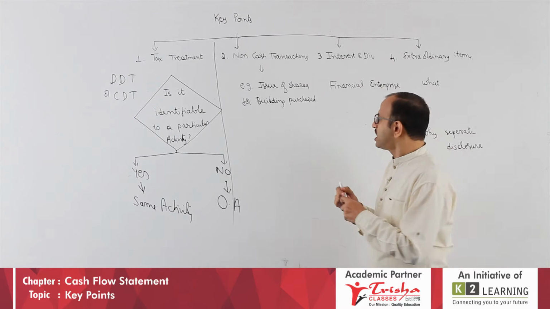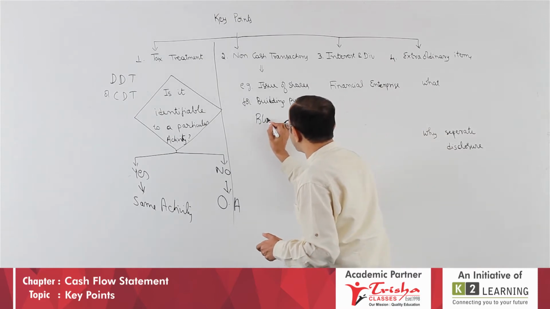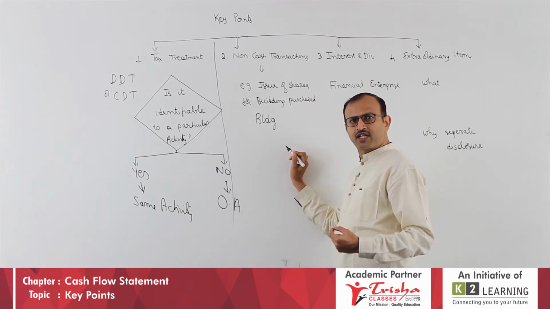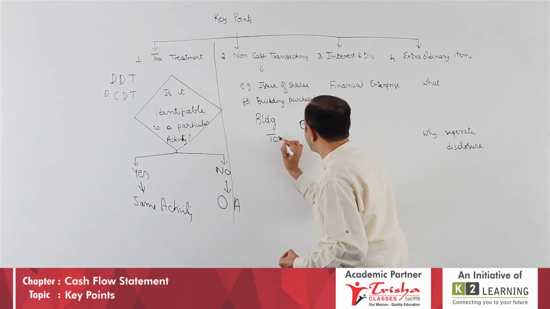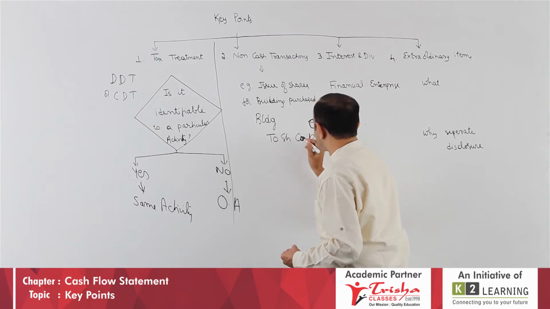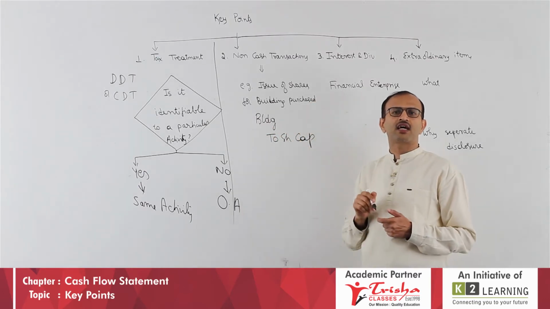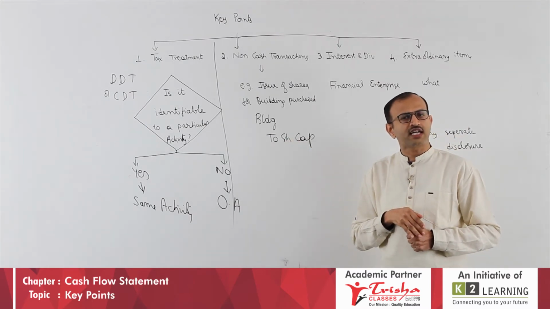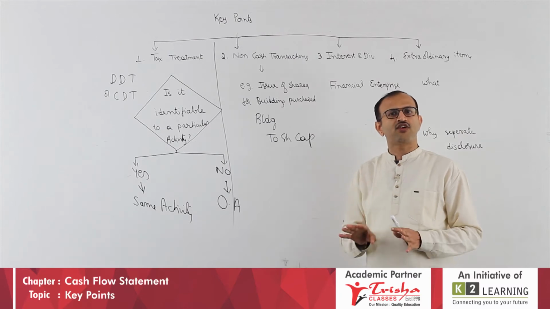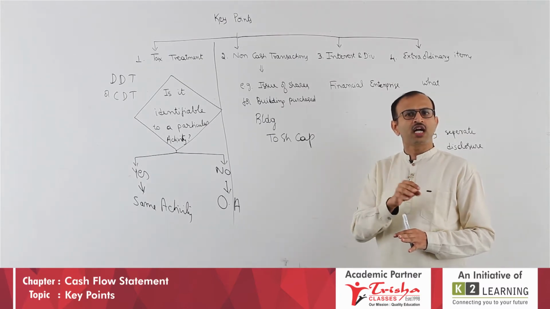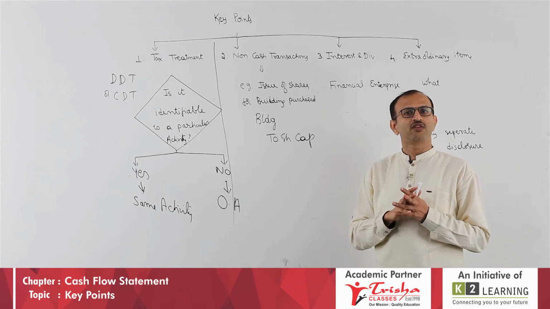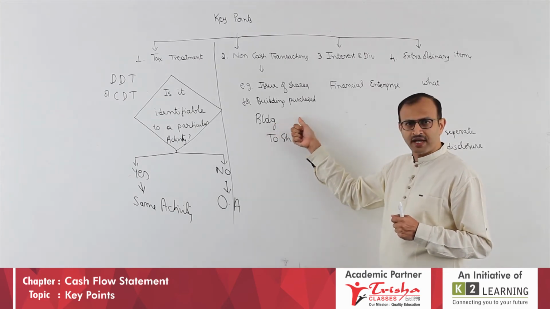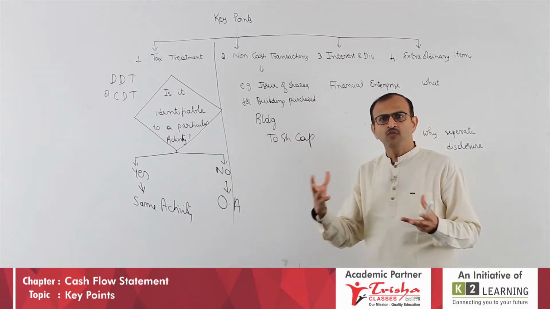What is the journal entry? Building account debit to the vendor, the seller, then vendor account debit to share capital, summarizing to building account debit to share capital. Building is there, is it an investing activity? Share capital is there, can you call it a financing activity? If you say yes, the answer is wrong. It is not investing, not financing, none of these two. If you ask why, the answer is building account debit to share capital, there is no movement of cash.